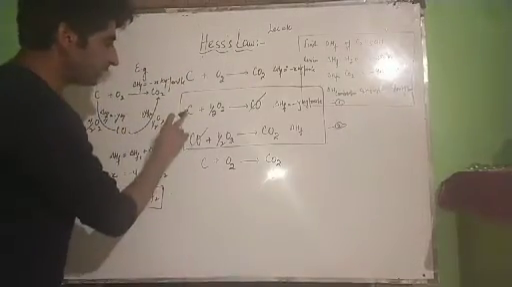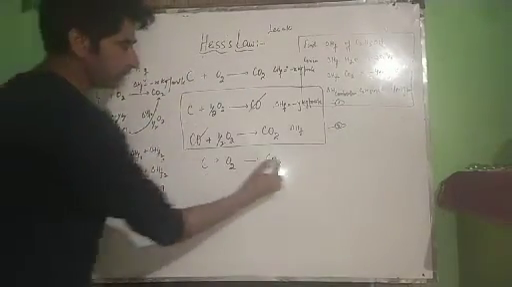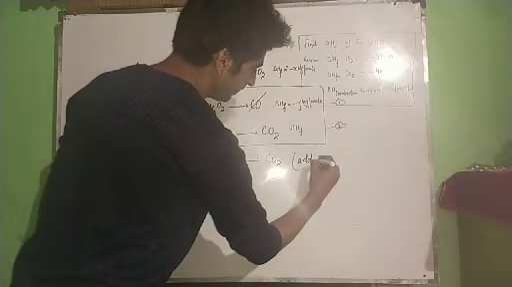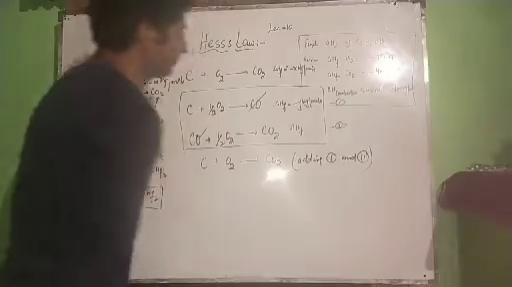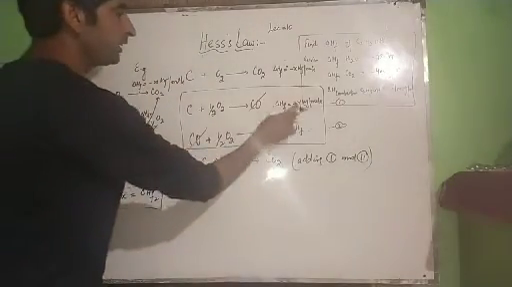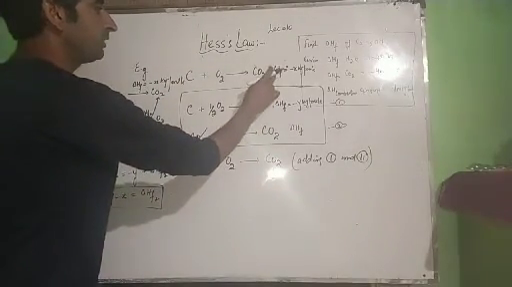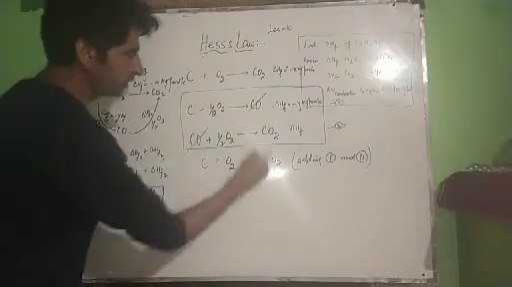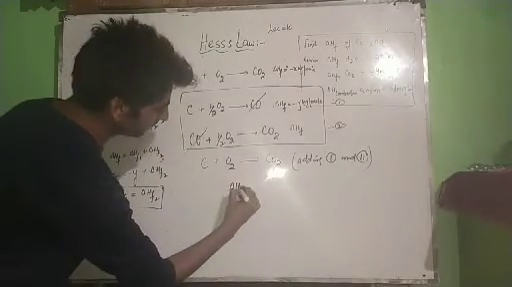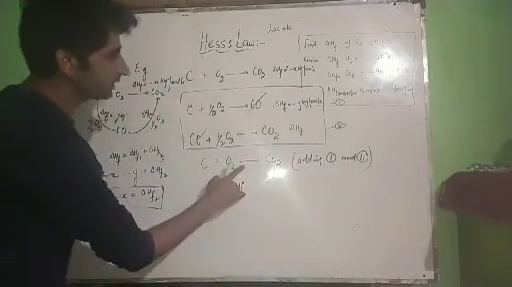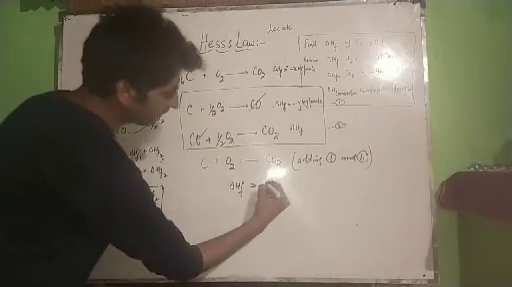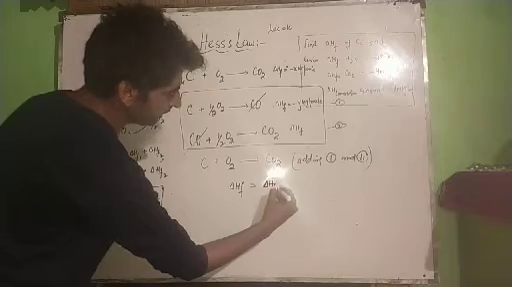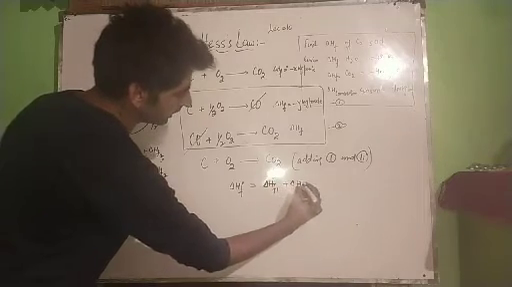Means I have added equation first and second. This has been obtained by adding first and second. I have added this equation and this equation, and I have got this equation, delta HF. That means delta HF has been obtained from equation first, delta HF1, plus equation second, delta HF2.